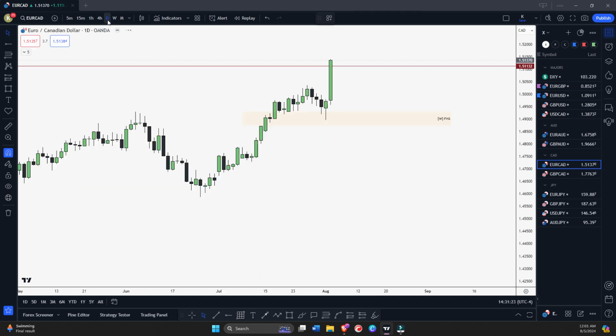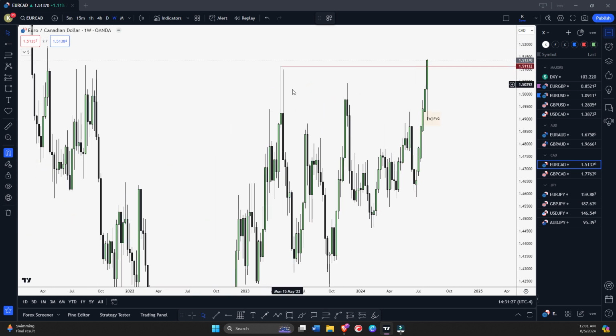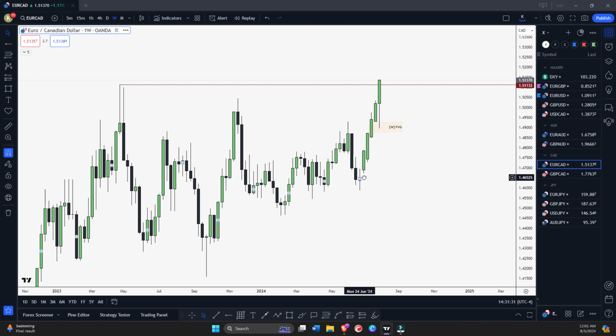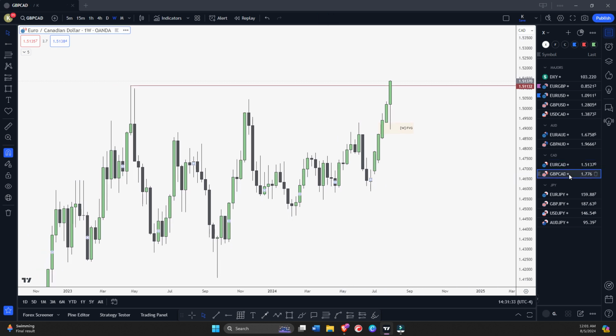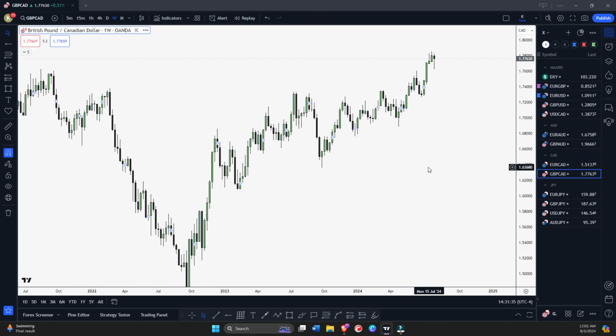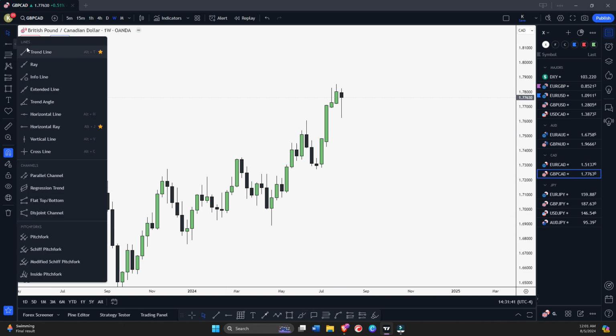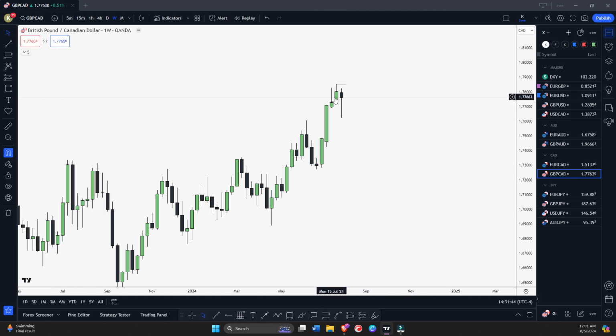Let's see daily time frame. Nothing on daily. Okay, so we will wait. If there will be anything, I'll share with you guys on my Discord. So let's check GBPCAD. GBPCAD still has not grabbed this external range, right? We are still inside this weekly fair value gap. So we can look for long here to target this external range liquidity.